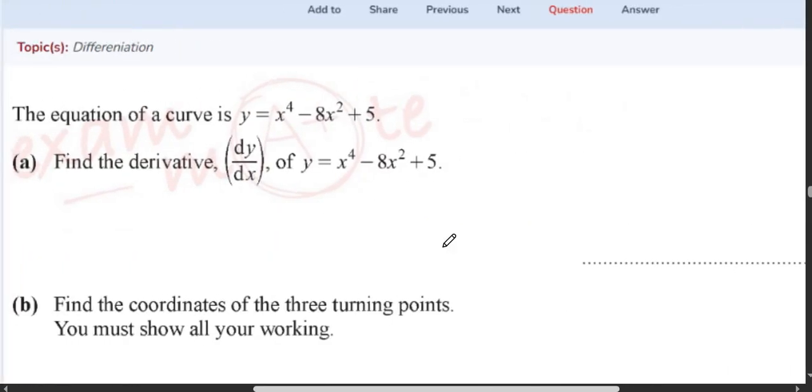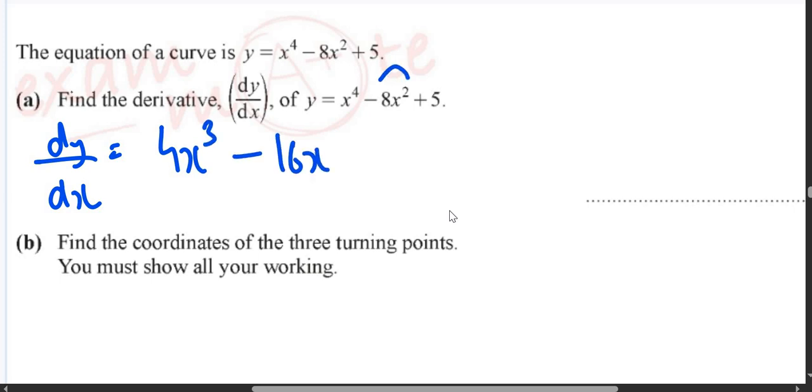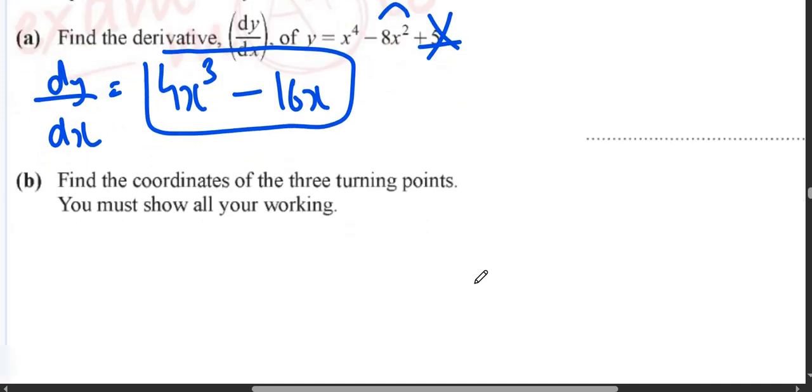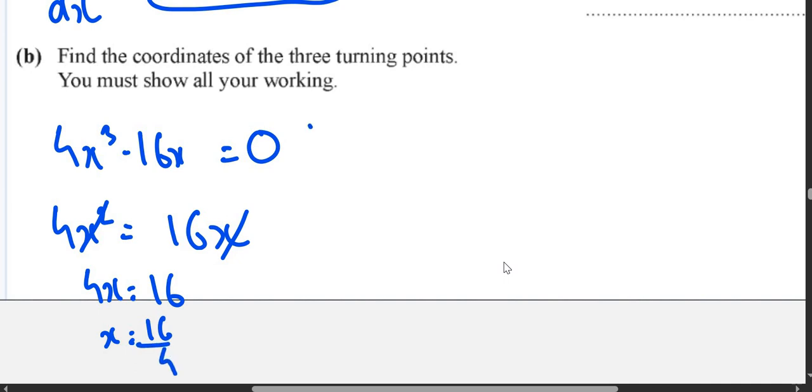Alright, again we have a similar question. It says find the derivatives dy over dx. So dy over dx would become 4x cube minus 2 8s are 16x, and this 5 will be cancelled out, so only this. Now it is asking you to find the turning points. You will do 4x cube minus 16x is equals to 0. Okay, 4x cube is equals to 16x, x cancelled, so 4x is equals to 16, x is equals to 16 divided by 4, x is equals to 4.